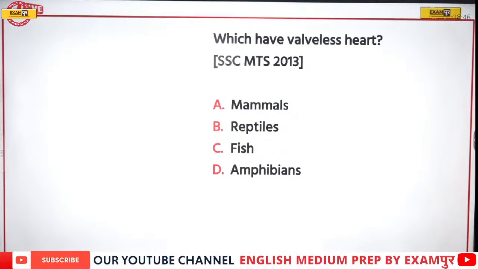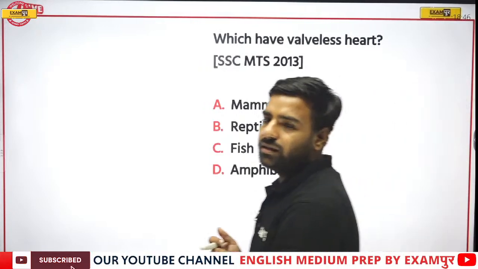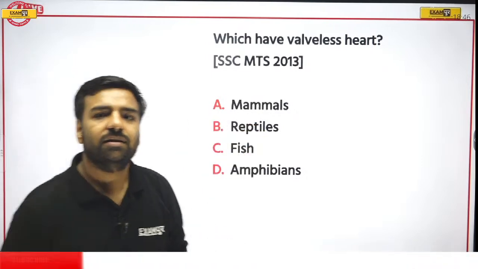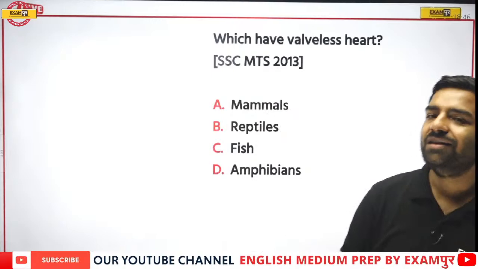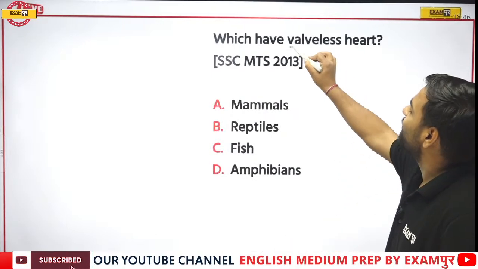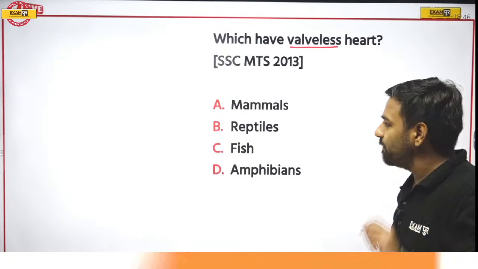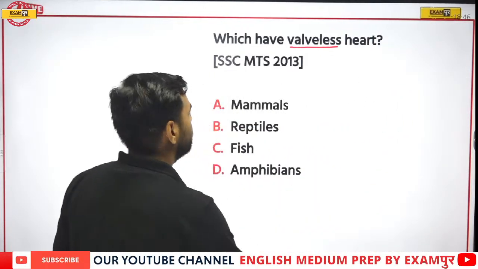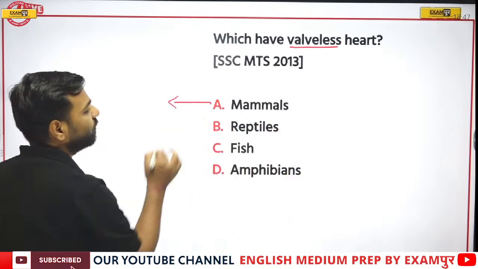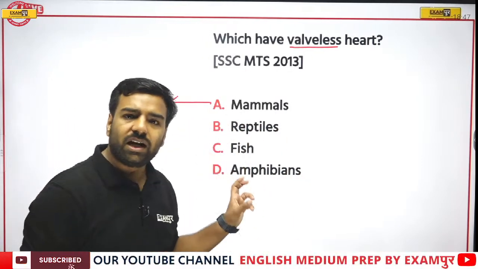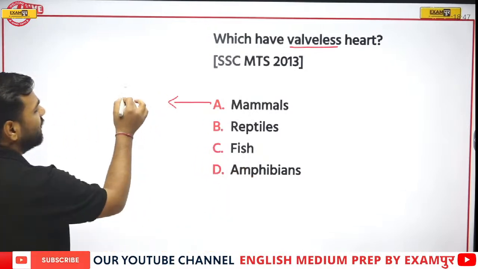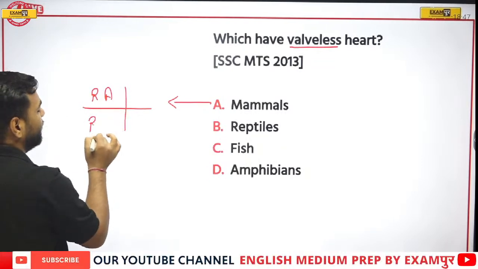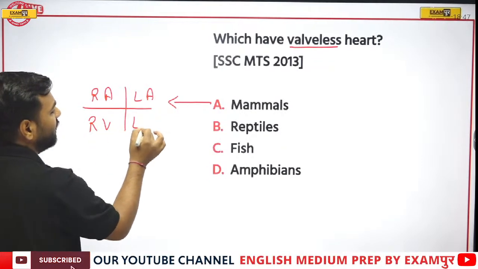Next, which have valveless heart? Now, you must have listened about several things. You are heartless, heartless song, heartbreaker. But here we are talking about the heart which is actually not having any valve. First option is mammals. So can mammals be the answer? No. Why? Because if mammals would be the answer, we are amongst them, correct? So we are actually mammals, but our heart is actually 4-chambered. Right auricle, right ventricle, left auricle, left ventricle.